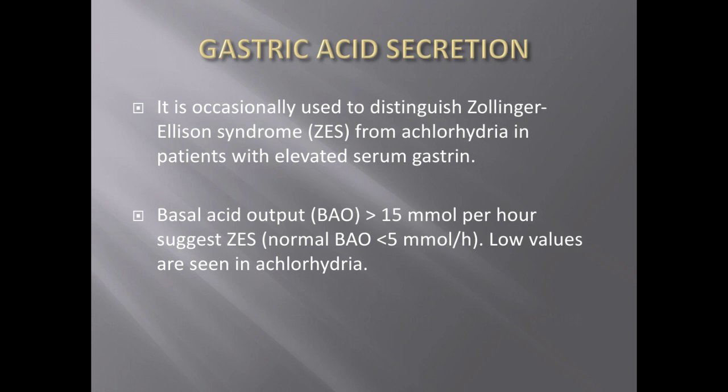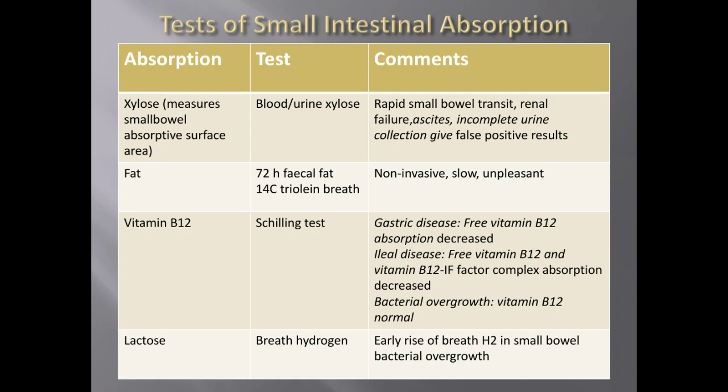Second investigation, if you go through the headings, is gastric acid secretion. Basically, in this we can find out whether the patient has gastric acid hypersecretion or decreased secretion, or achlorhydria. Typically these are used in Zollinger-Ellison syndrome to distinguish it from achlorhydria in patients with elevated serum gastrin. And one more test is the basal acid output.